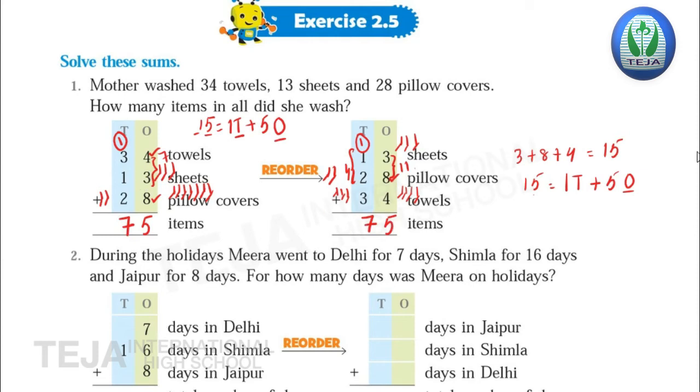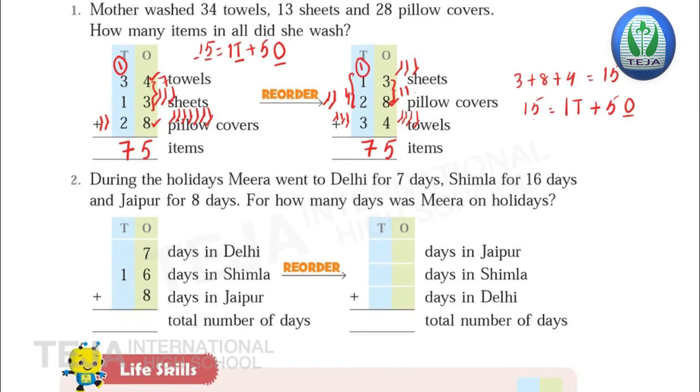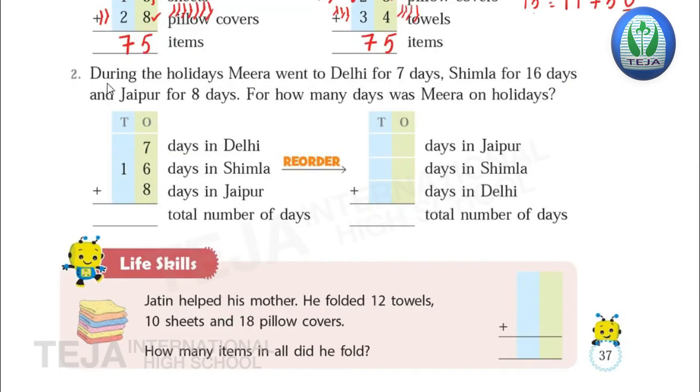Okay. Now we'll do the second question. During the holidays, Meera went to Delhi for 7 days, Simla for 16 days and Jaipur for 8 days. How many days was Meera on holidays? So here, during the holidays, as now you are having holidays, in the same way, Meera also had holidays.